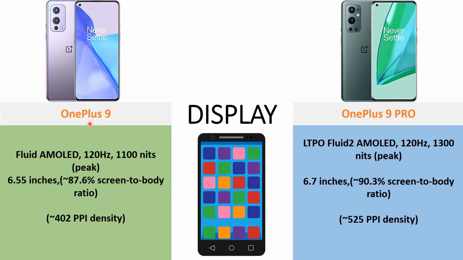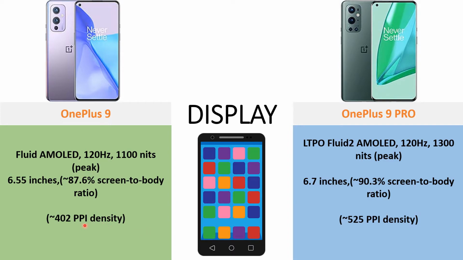Coming to the display of OnePlus 9, it has a Fluid AMOLED screen with 120Hz refresh rate and 1100 nits, whereas the OnePlus 9 Pro has a LTPO Fluid 2 AMOLED screen along with 120Hz refresh rate and 1300 nits. Coming to the screen size, it is 6.55 inches, roughly 87.6% screen to body ratio, whereas the OnePlus 9 Pro is 6.7 inches and it has a screen to body ratio of 90.3%.